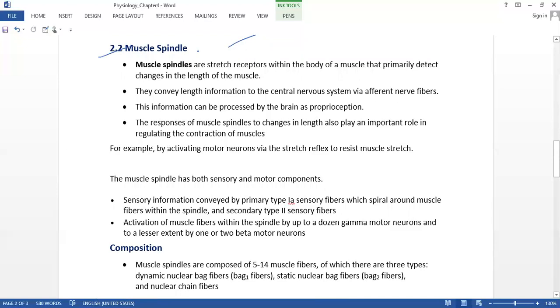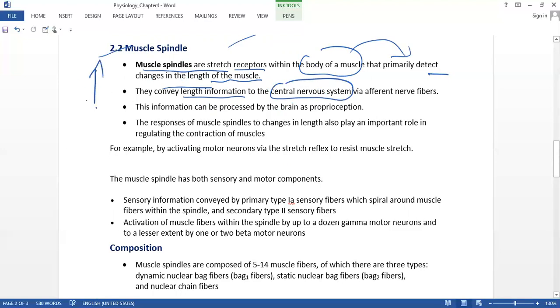Under this, the muscle spindles are the stretch receptors within the body of the muscle. They are used to detect changes in the length of the muscle, and they convey the length information to the CNS through different nerve fibers.